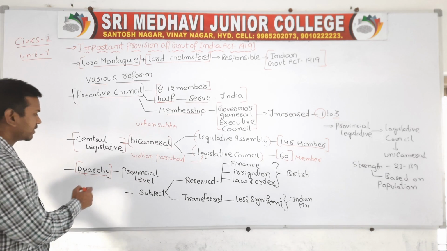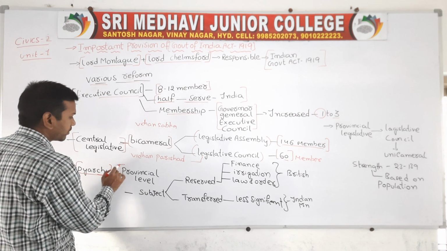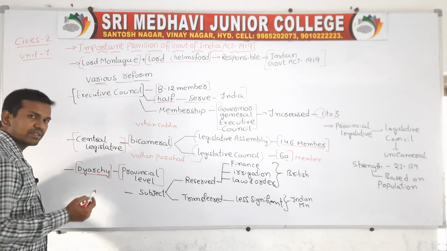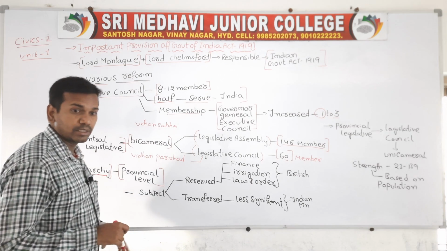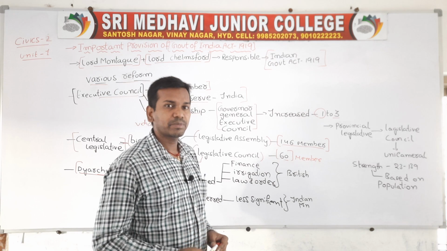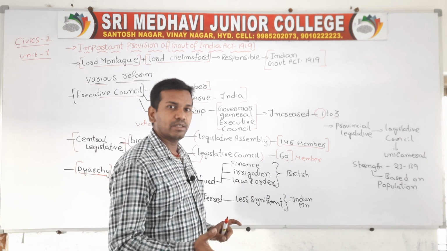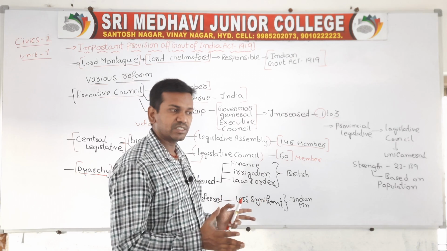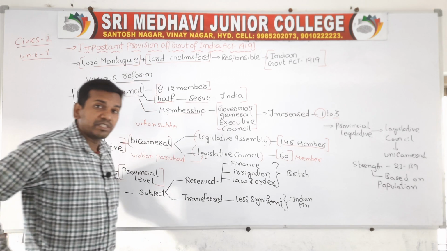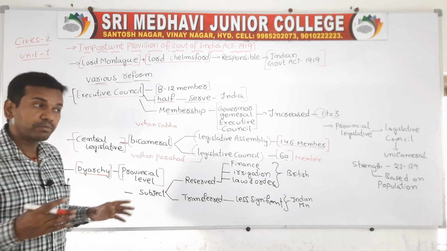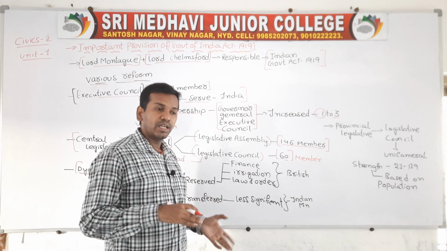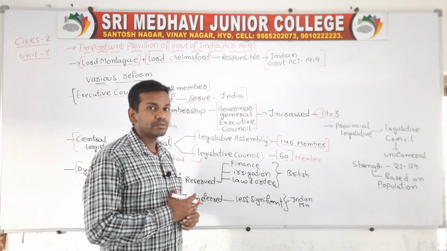Now in Diarchy, the powers are distributed at the provincial level. The Diarchy system was introduced at the provincial level, not at the central level, only at the state level. At the central level, all the power is under the control of the British. But at the state level, powers were distributed at both levels. Whenever the Britishers transferred power to India, the important fields they reserved for themselves only, and the unimportant fields they gave to the Indian ministers.